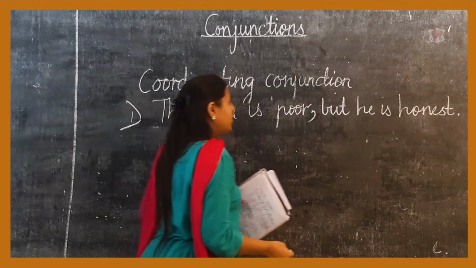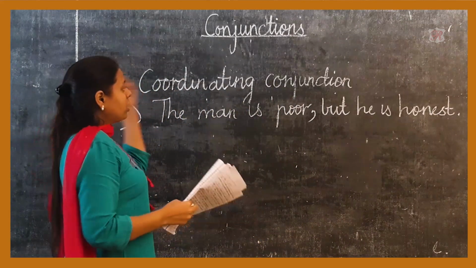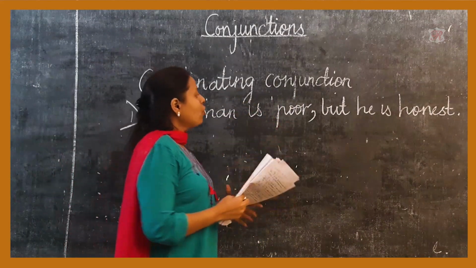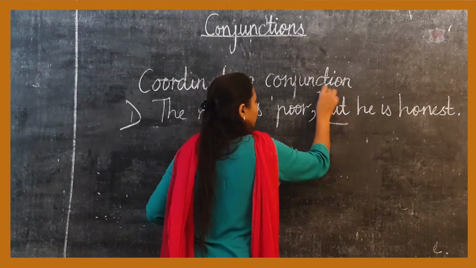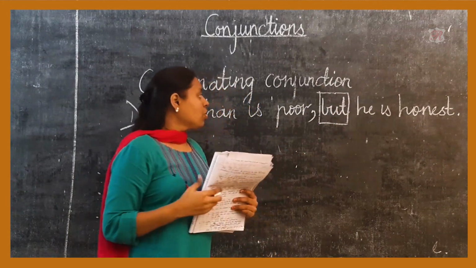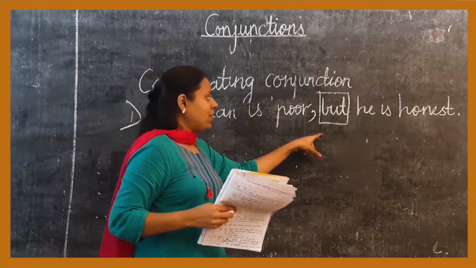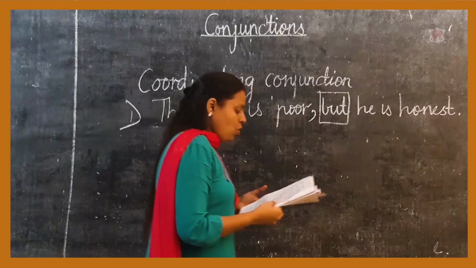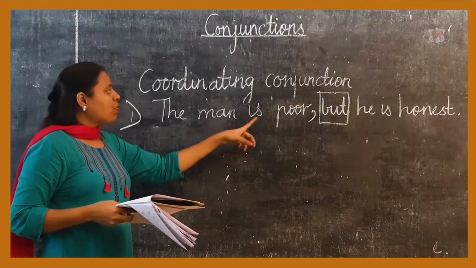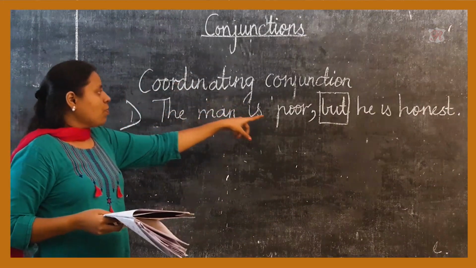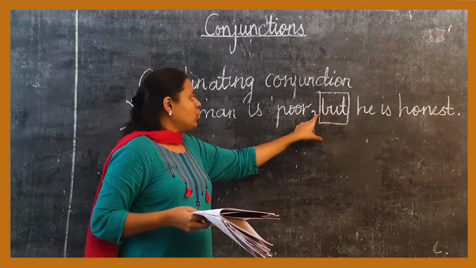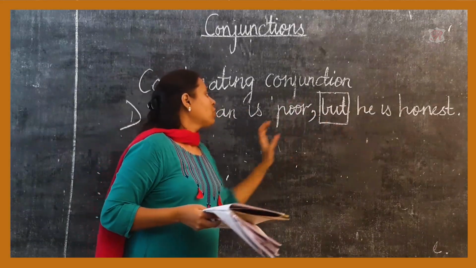In this sentence, you see that the comma is placed before the coordinating conjunction. Here the word but is a coordinating conjunction. The man is poor, but he is honest. So a comma is always put before the coordinating conjunction between two parts of the sentence.